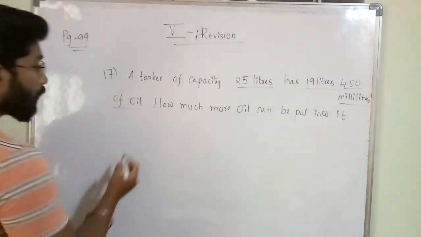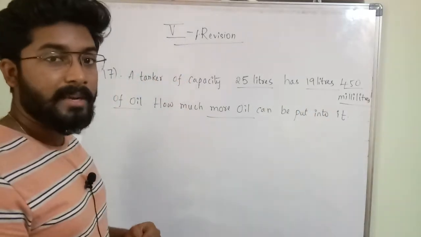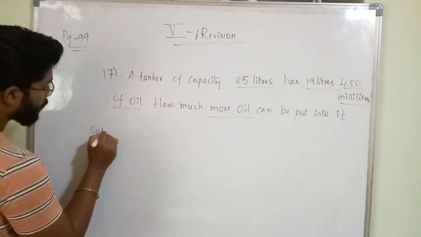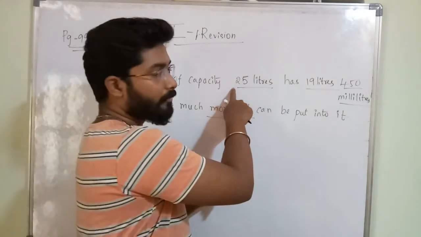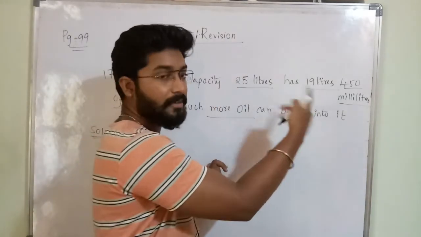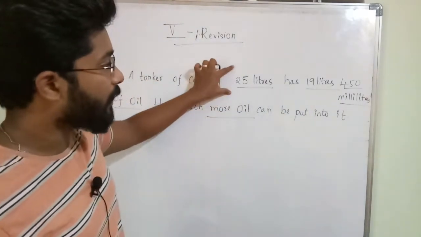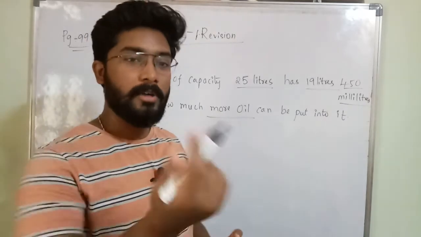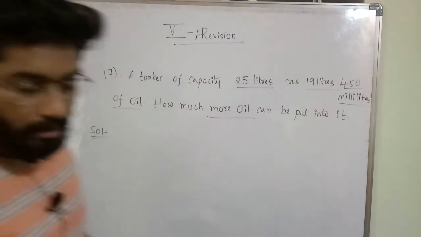He is asking, how much more oil can be put into it? How can you do that? So let us see. Up to 25 only we can fill, but how much is filled? 19 liters 450 ml is only filled. Out of 25 we have filled 19 liters 450 milliliters only. How much more can be filled? So let us see the solution.